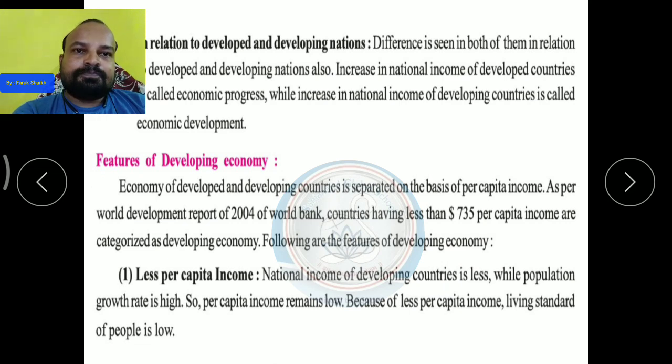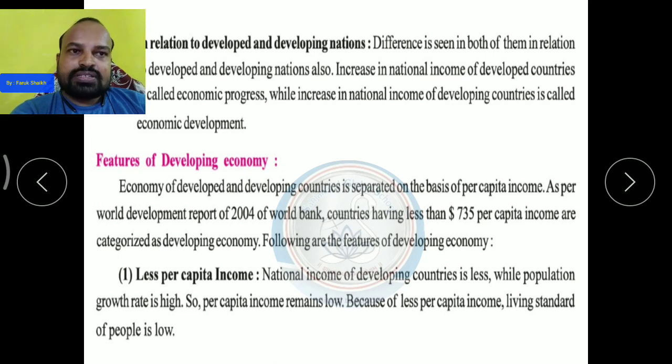Okay, as per the World Development Report in 2004 of the World Bank, countries having less than $735 per capita income, यानी कि हर इंसान की पर कैपिटा इनकम 735 होगी, so those countries are categorized as developing economy countries.